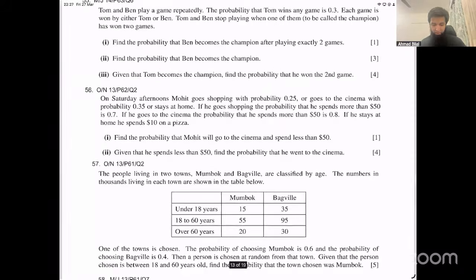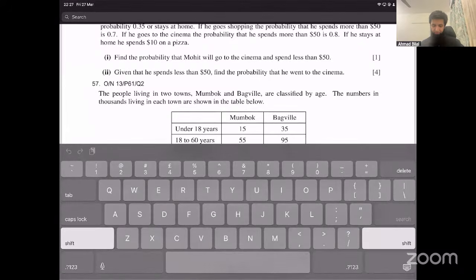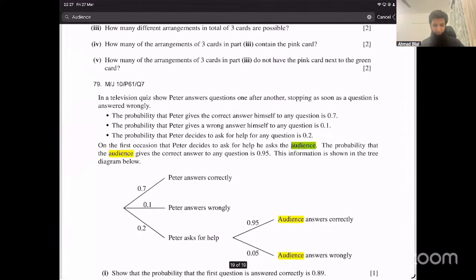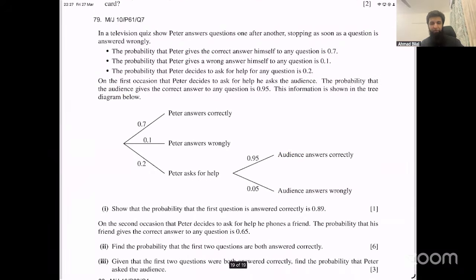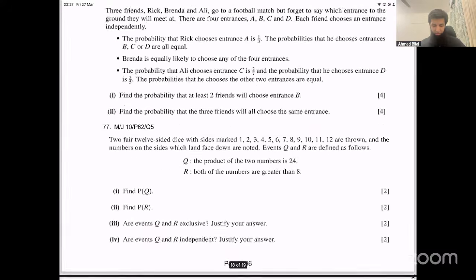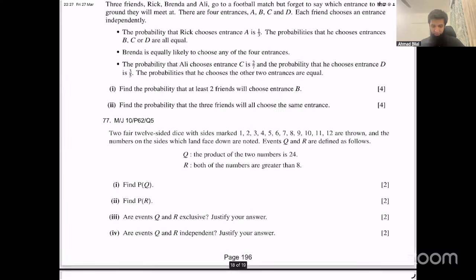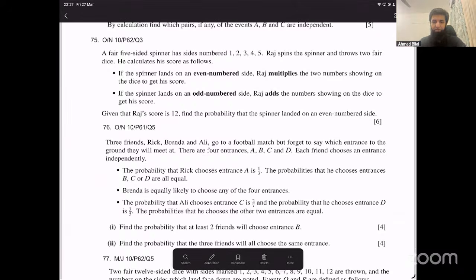And then there was another that I had in mind. Try this. Question number 79 from the worksheet. 52, 79. Do try these questions if you haven't already. 79, this is a good question. And there was another here as well. Yeah, 76 is another good one. 76.